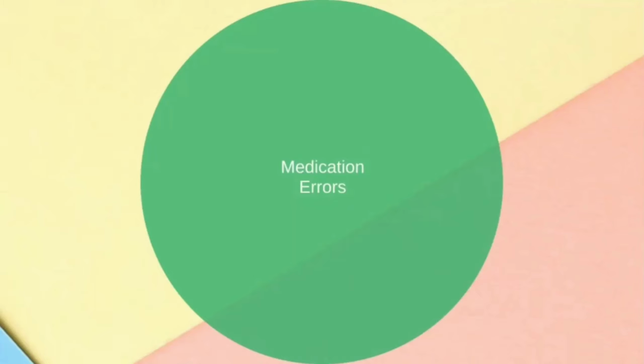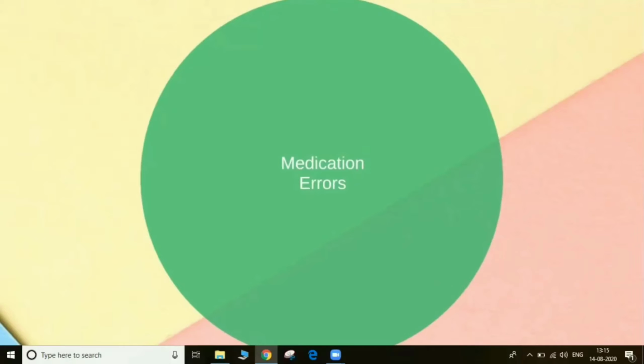Take the example of nitrates, nitroglycerin, which will be given to patients who come to you with angina. They have to keep that medicine, to reduce the angina, to reduce the pain, just below the tongue. They don't swallow it. Suppose instead of keeping it below the tongue, he swallows it, what happens? It won't work properly, right? So this kind of medication errors or drug related problems we'll be seeing in this chapter.